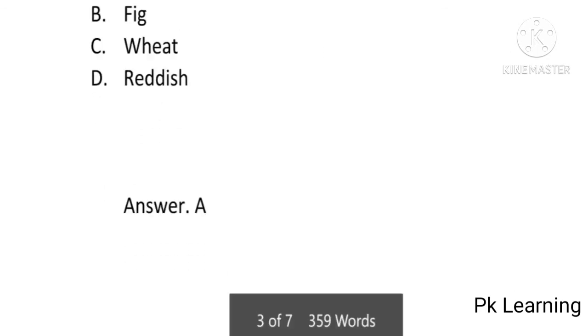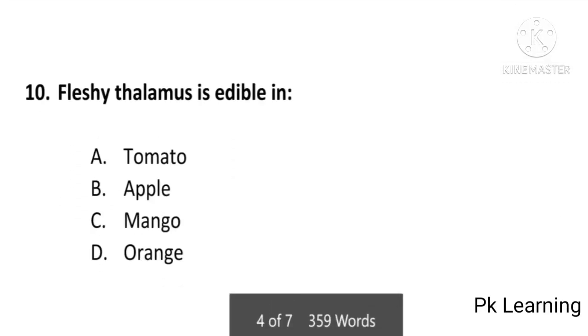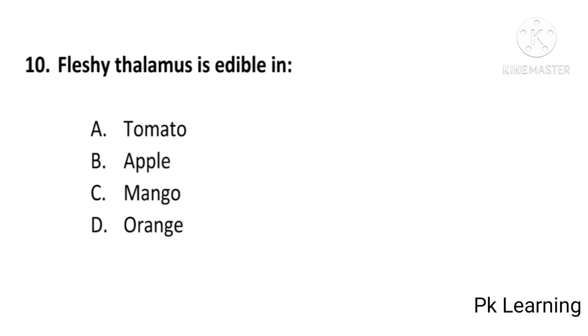And next question is, fallacy thalamus is edible in tomato, apple, mango or orange, and answer is B, apple. Fallacy thalamus is edible in apple, B is correct option.